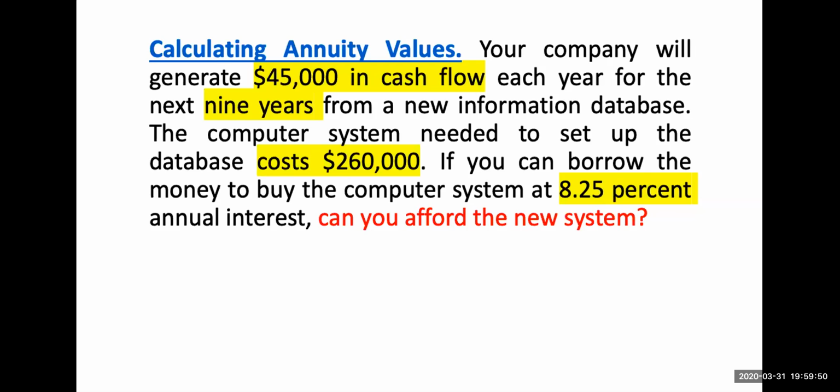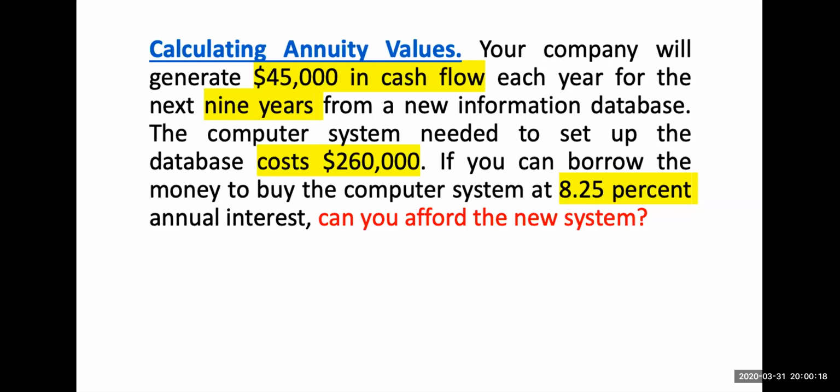Your company will generate $45,000 in cash flow each year for the next 9 years from a new information database. The computer system needed to set up the database cost $260,000. If you can borrow the money to buy the computer system at 8.25% annual interest, can you afford the new system? So basically in this question, they are telling you your company will be having 45,000 cash flow every single year for the next 9 years.